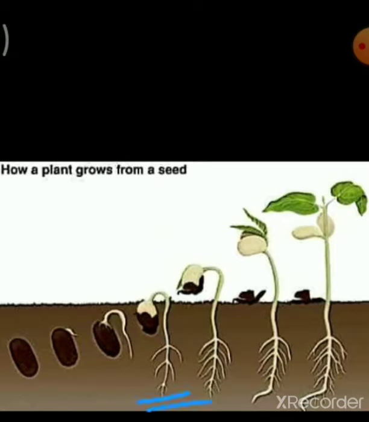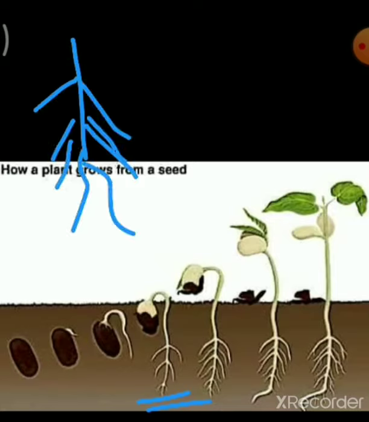So remember, your radicle develops into your root. And you know what is primary root and secondary root? Primary root means from one root, so many roots will be there. And secondary root means